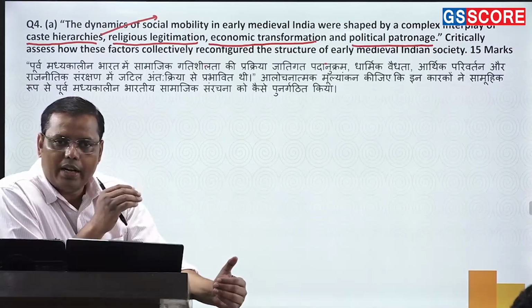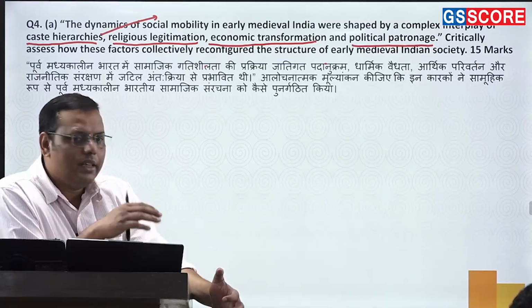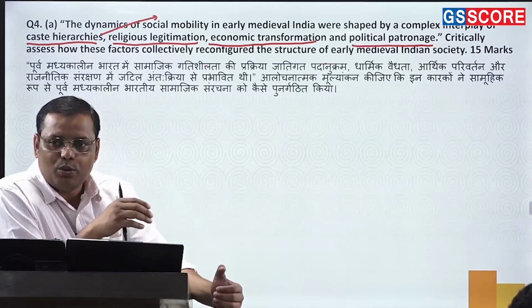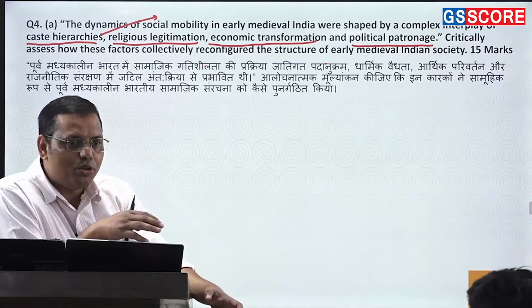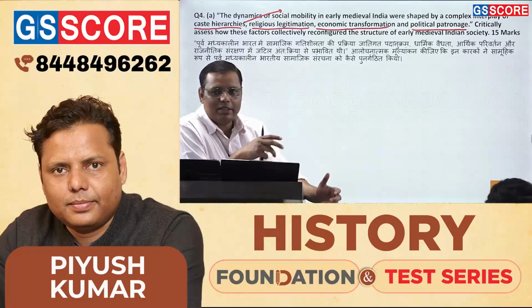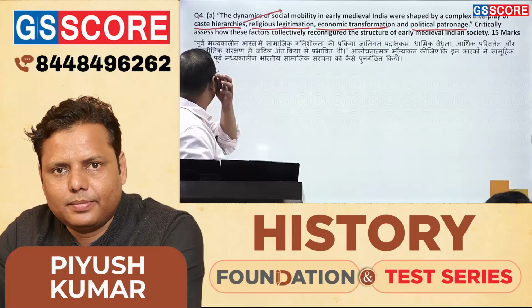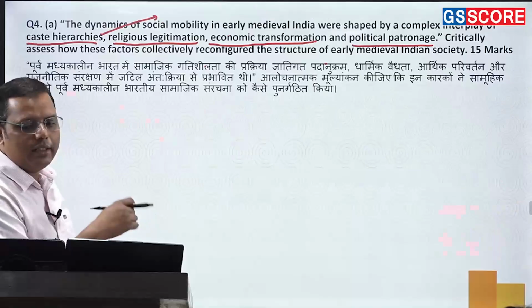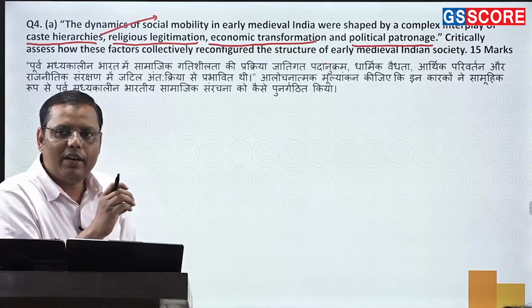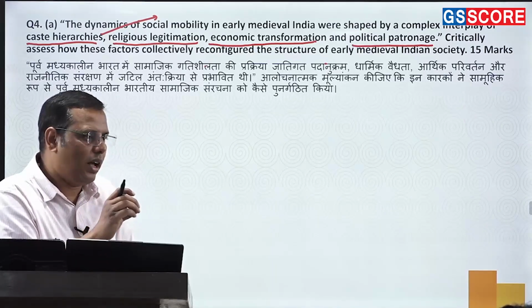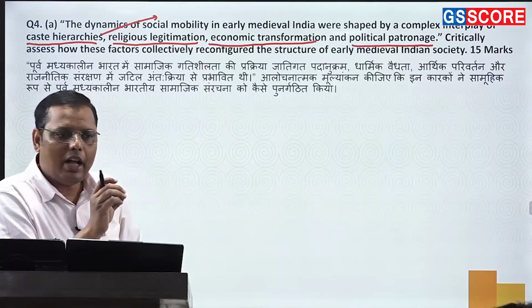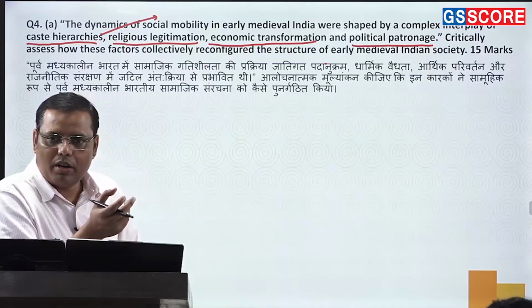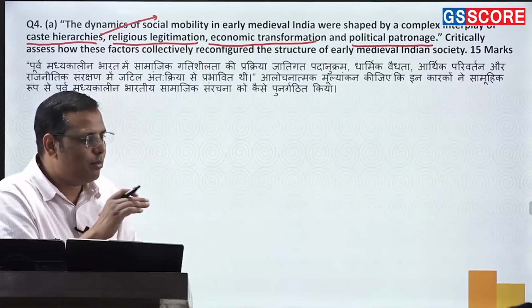ठीक है? When it comes to the tribal societies, precisely, they were mostly egalitarian. So once this new identity was imposed over them, now they really became impatient, and that secured some sort of caste hierarchies. Okay, religious legitimation, right? So religious legitimation, as in, either they were happy with Brahmanism or they were not happy. If they're happy with Brahmanism, majority of them were not, because those who are getting the higher status, they might be happy.